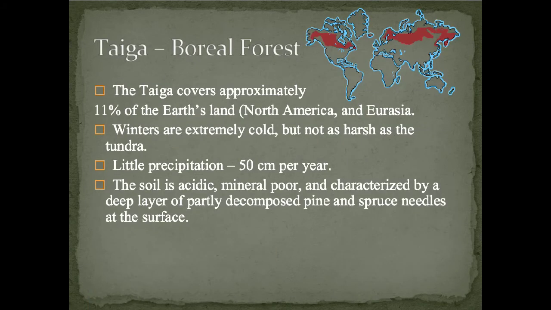Right, the next biome is the taiga, or the boreal forests. The taiga covers approximately 11% of the Earth's land, mainly over North America and Eurasia. Winters are extremely cold, but not as harsh as the tundra. There's very little precipitation, a little more than the tundra, but only about 50 centimeters per year. The soil is very acidic and mineral poor, partly because of decomposed pine needles and spruce needles at the surface, making it acidic.